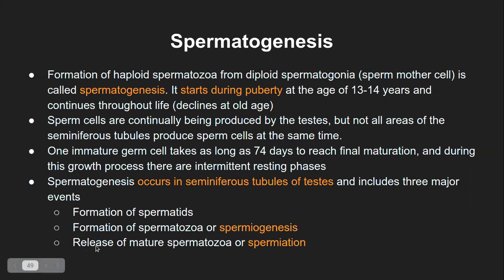And the third stage is release of mature spermatozoa, which is known as spermiation. Now again, there are too many words starting with sperm. It's sperm, spermatid, spermatozoa, spermiogenesis, spermiation, spermatogenesis, and so on. So there are several terms. So be aware of which term to use when.